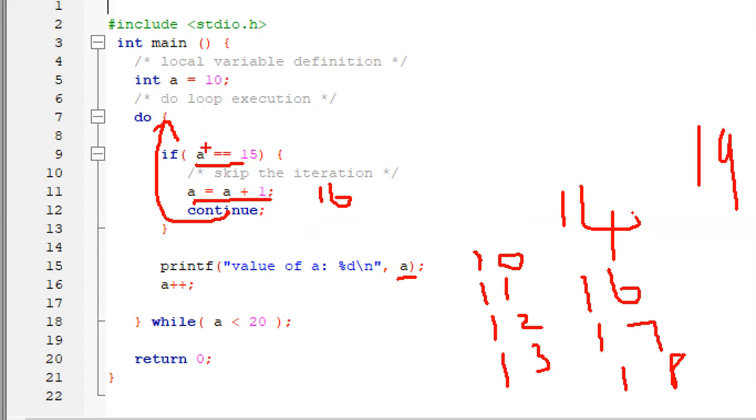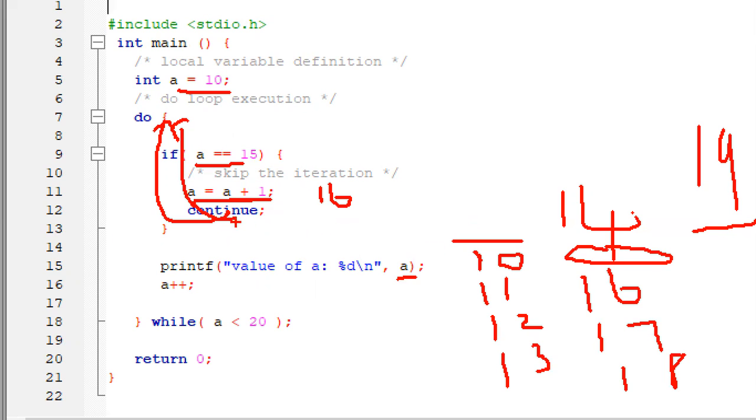So what happened? The initial value of a is 10. Once a becomes 15, it skips the printing, because by using the continue statement we're skipping the printing. We increase the value, and again the control will go to the beginning of the loop. So 16 will not get printed. So the output is the values 10 to 19, skipping the value 15.